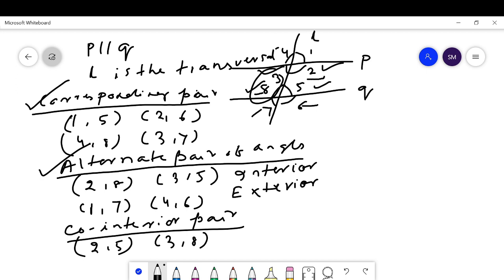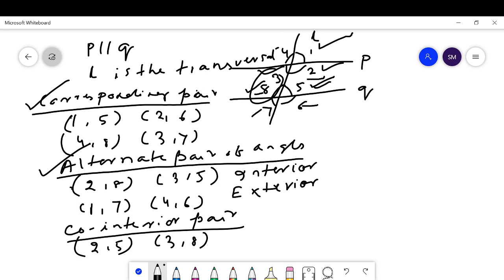Students, just remember corresponding pair, alternate pair, co-interior pair. Corresponding pair of angles are present on the same side of the transversal, and one is interior, another is exterior, while 1 is exterior and 5 is interior. And the alternate pair of angles are present opposite to the transversal, on the opposite side of the transversal.